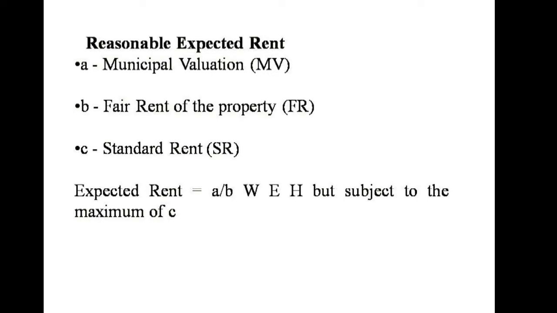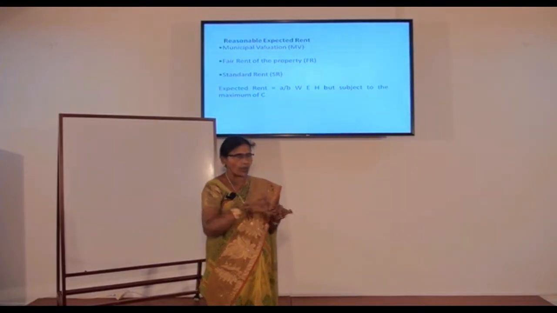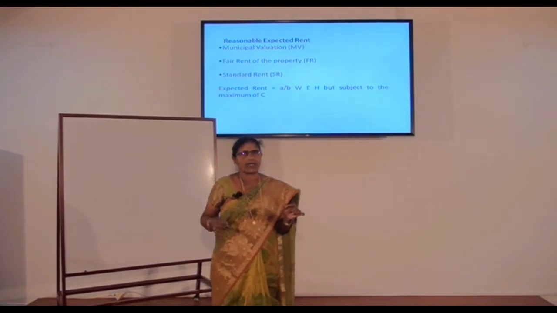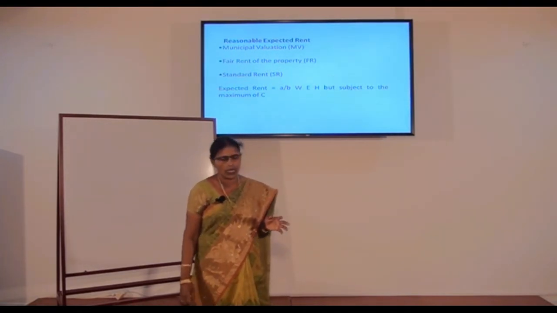Then second step, rent actually received. So the actual rent of the previous year will be decided, and from that the unrealized rent will be deducted, so that will determine the rent actually received or receivable. So that is after excluding unrealized rent, but before deducting loss due to vacancy. Now we have computed step 1, step 2. Now the third step is step 1 or step 2, whichever is high. Now from this, the loss due to vacancy will be deducted, so that we will get the gross annual value.